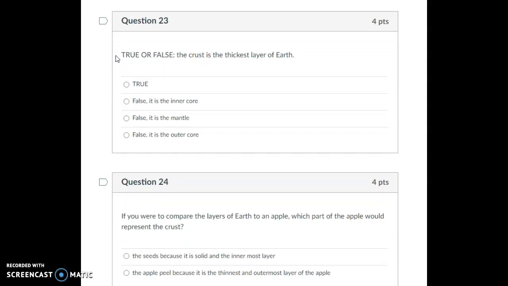Question 23. True or false? The crust is the thickest layer of Earth. True. False. It is the inner core. False. It is the mantle. False. It is the outer core.